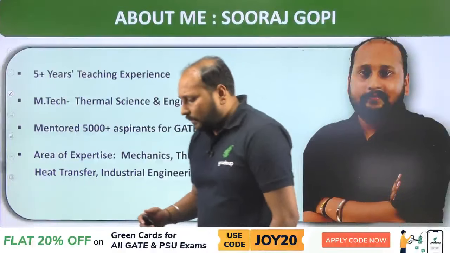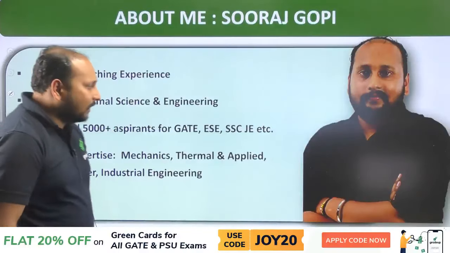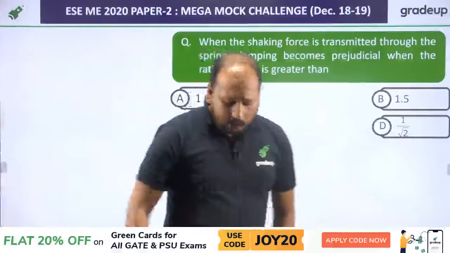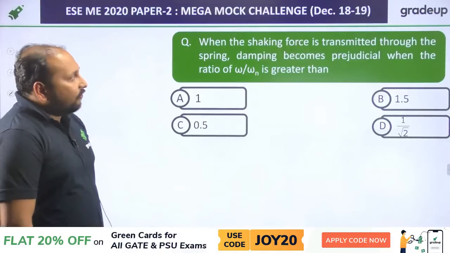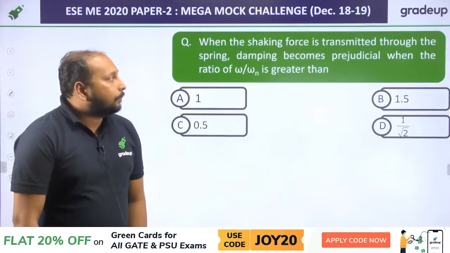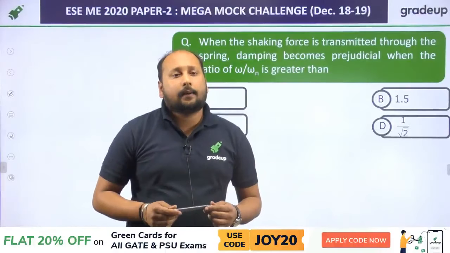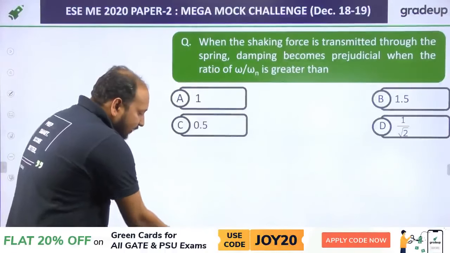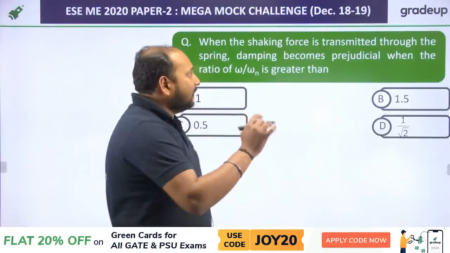This is about me, myself Sooraj, my master's is in thermal engineering, and this is my area of expertise. Let us quickly start our questions. Now, the first question is: when the shaking force is transmitted through the spring, damping becomes prejudicial when the ratio of omega by omega n is greater than what. Now, this question I have seen many of the students have not attempted at all. Now, let us see what they are asking.